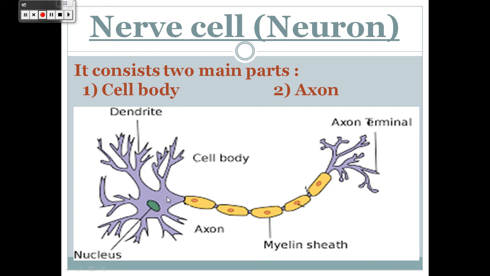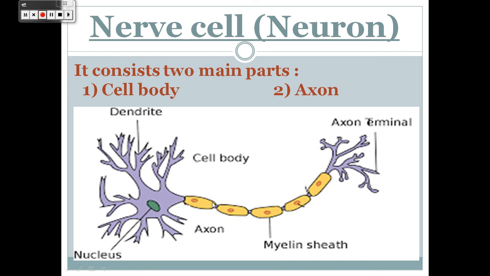Again, Primary 6, the cell body consists of cytoplasm, nucleus, plasma membrane, and dendrites. The dendrites are very important. These branches which extend from the cell body are connected to dendrites of another cell body to form a synapse.